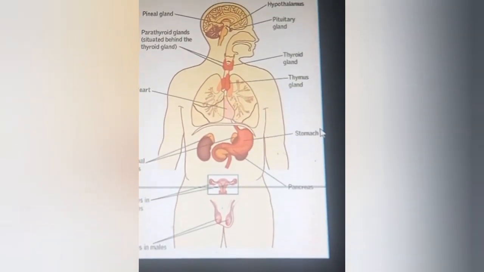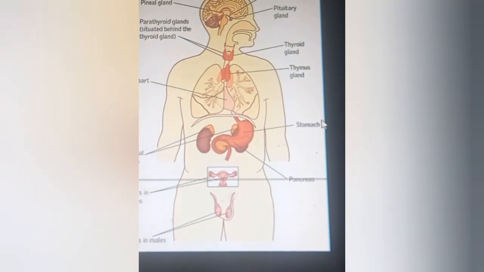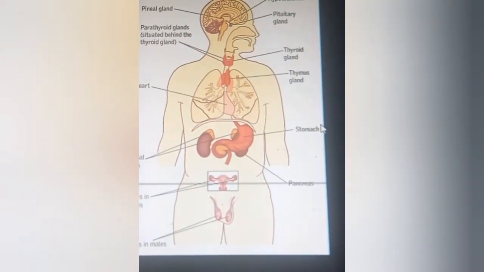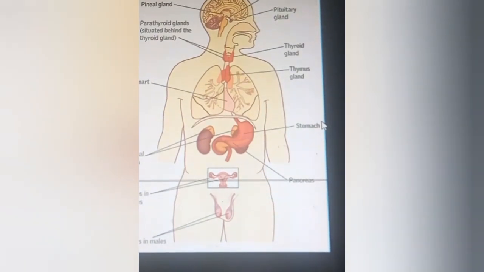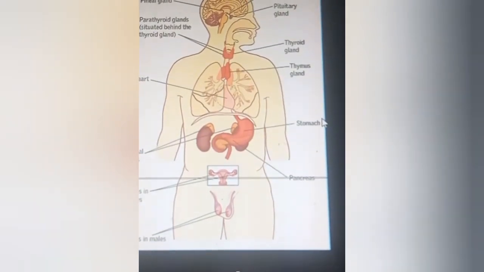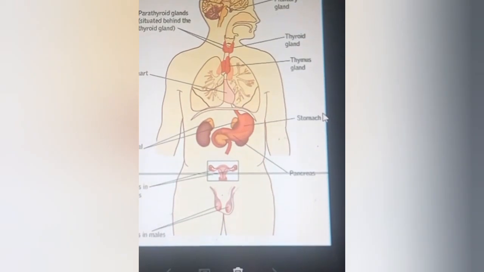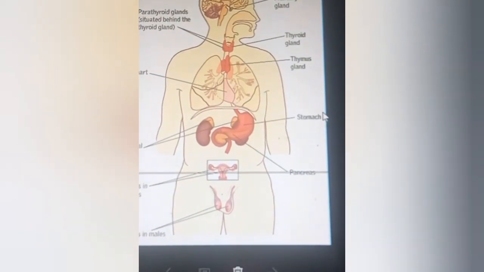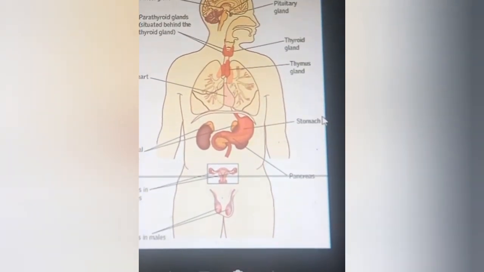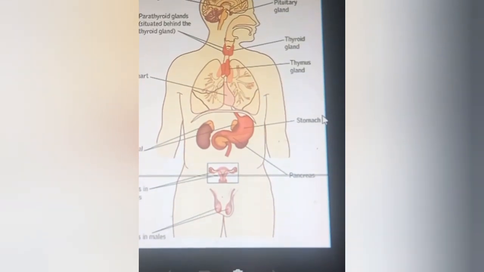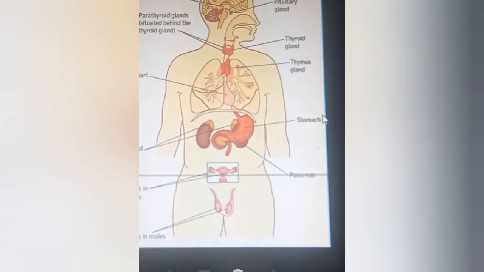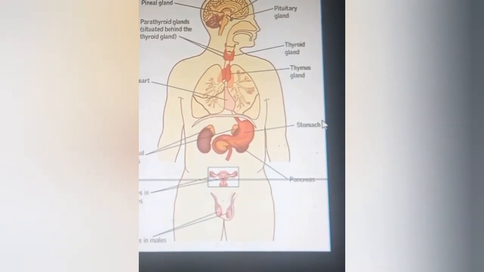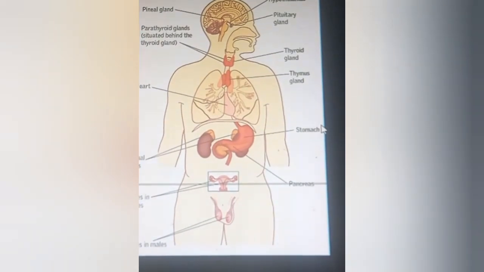Then the testes in the male. They are suspended in the scrotum by the spermatic cords. The next one is the ovaries in the female. These are situated one on each side of the uterus, attached to the broad ligament and below the uterine tube, that is, the fallopian tubes.